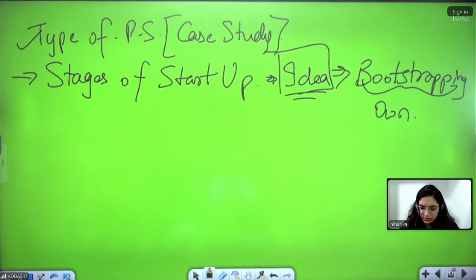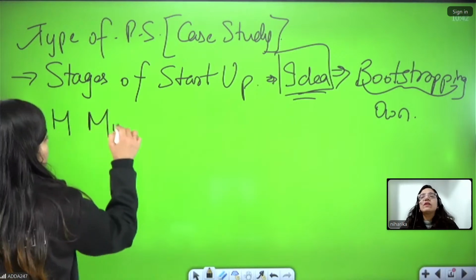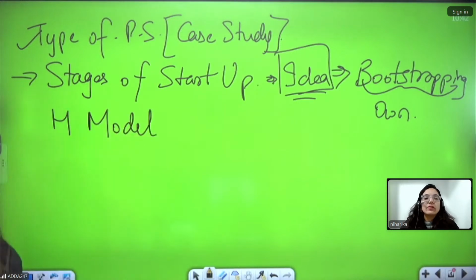Everyone, in the H model always remember, if H would be given, H is equal to whatever your time tenure is. You take that time tenure and divide it by 2. If it is 10 years, 20 years, whatever time is given, divided by 2. Because they believe in the H model, the growth is basically divided into a gradually growing part, and then linear growth is there. So in this case, they take it in an average form. That is why they divide by 2.